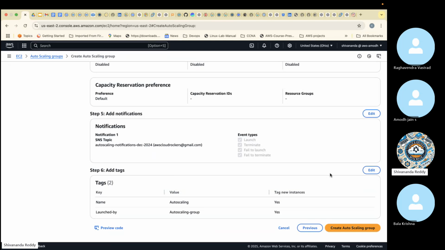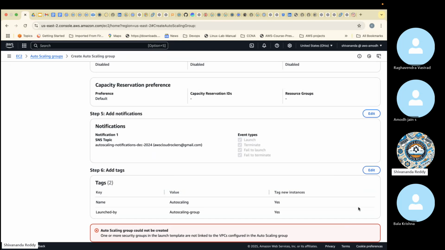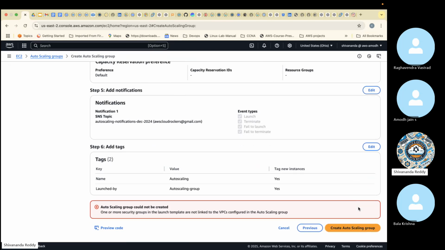Anyway, in the recording, all the steps will be there. You guys can practice it. You can practice at any time. There won't be a problem. Okay. I'm going and creating this. Remember, guys, after I created